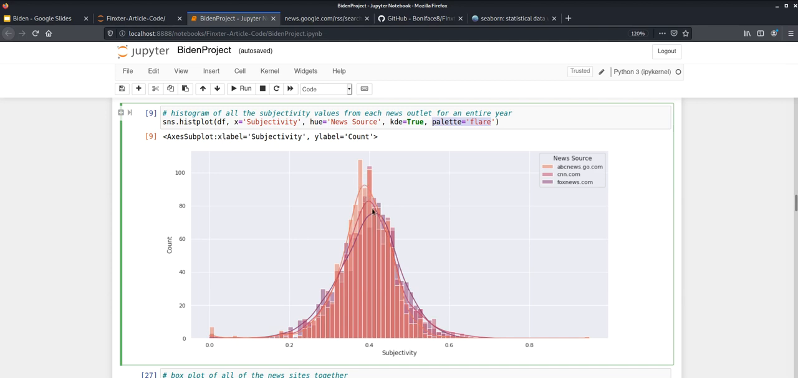Fox, on the other hand, has a wider curve, peaking further to the right and lower as well, meaning in general it seems to be more subjective towards the president, which probably is not going to be much of a surprise, while CNN seems to be completely in the middle, not just of subjectivity, but the height of their peaks as well. It's a little difficult to analyze the differences.